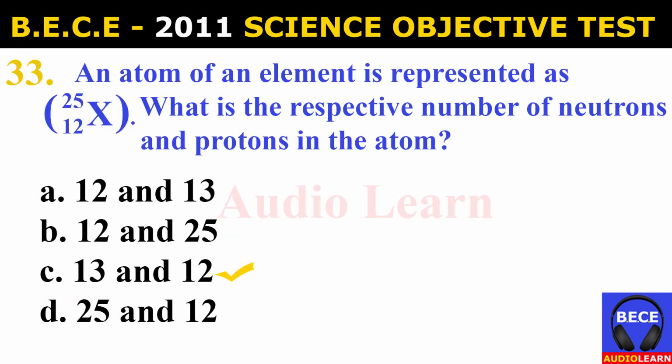Number 33. An atom of an element is represented as 25, 12, element X. What is the respective number of neutrons and protons in the atom? A. 12 and 13. B. 12 and 25. C. 13 and 12. D. 25 and 12. And the answer is C. 13 and 12. An atom of an element is represented as 25, 12, element X. What is the respective number of neutrons and protons in the atom? And the answer is C. 13 and 12.